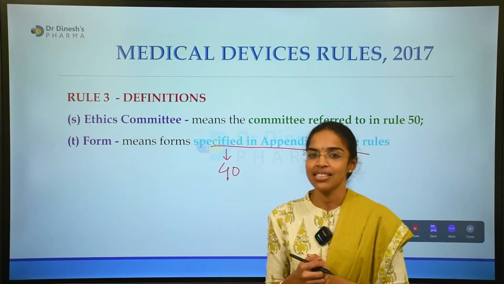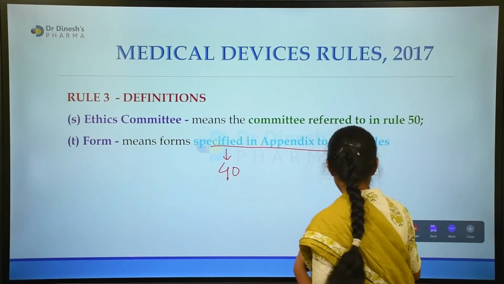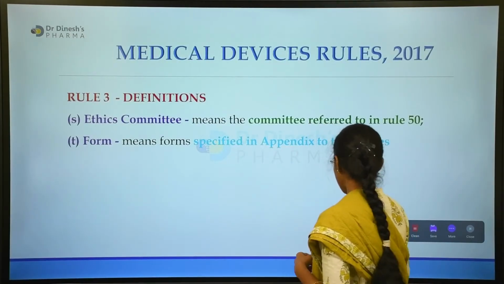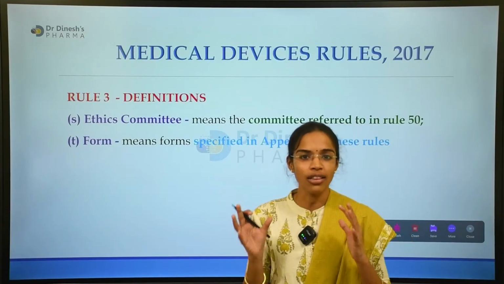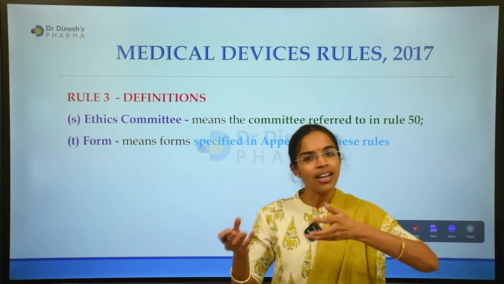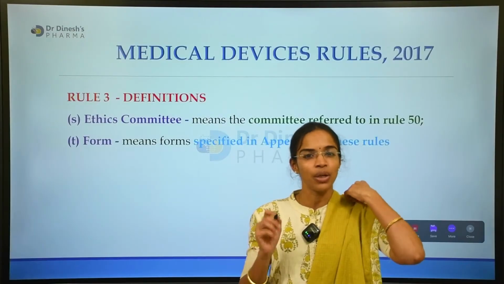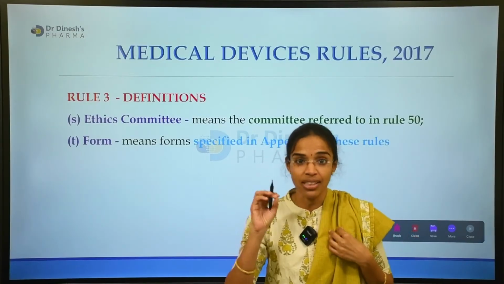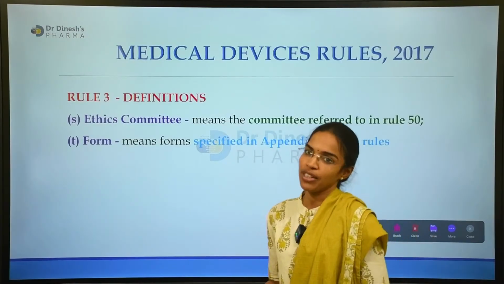We'll take special sessions for these forms because these are also very important. Out of all the 40 forms, we will go through in our further sessions which are very important, very crucial, and how to remember certain forms and how to make a note of the respective forms.